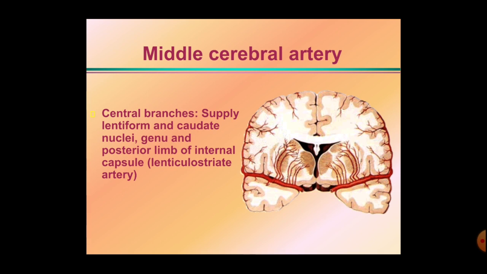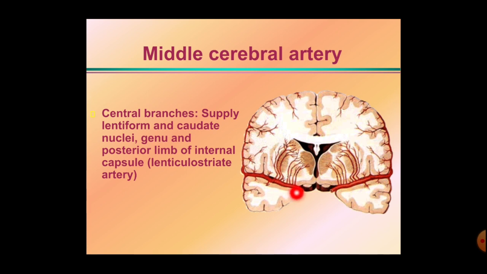From the cortical branches, now the central branches arising from the middle cerebral artery supply the lentiform nucleus, caudate nucleus, genu, and posterior limb of the internal capsule. These are called lenticulostriate arteries.